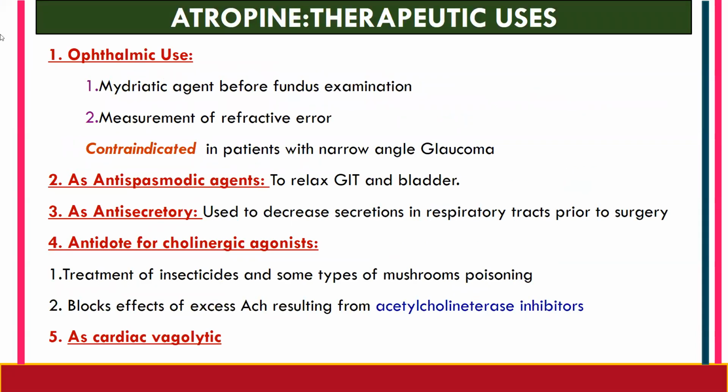Let's see the therapeutic uses of atropine. First is ophthalmic use. It is basically used as a mydriatic agent to dilate the pupil before the fundus examination and measurement of refractive error. And atropine is contraindicated in patients with narrow angle glaucoma. Second, it is used as an antispasmodic agent. Why? Because it relaxes the GIT and bladder muscle.